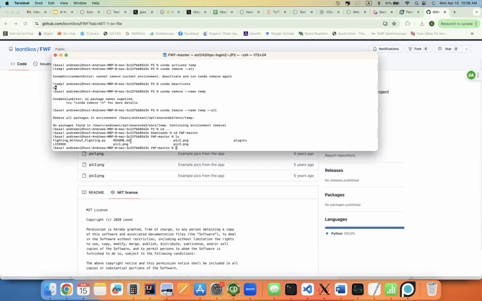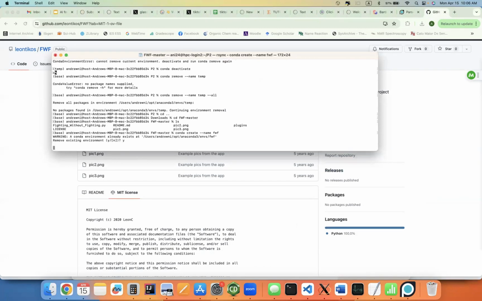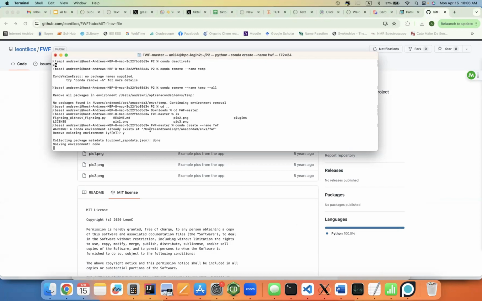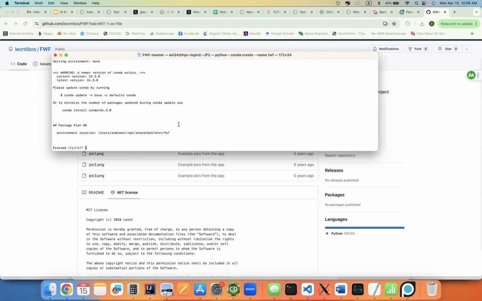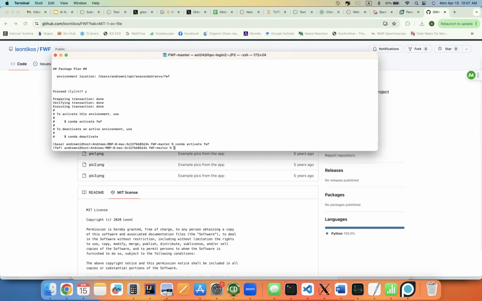So if you have conda installed, you can do conda create name FWF. I already made one to test it. This just tells conda to create a new box with the name FWF to hold all of our installed packages. Now we have to activate our new environment to tell conda this is what we're going to use. We're going to use stuff from this box right now. We have to install the packages.